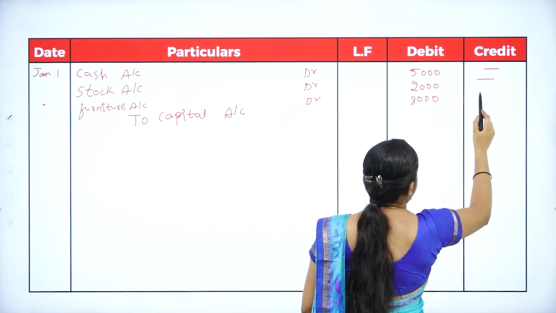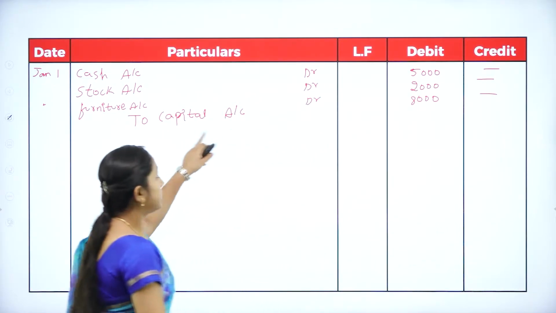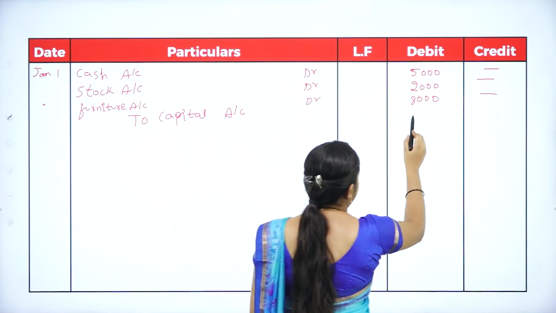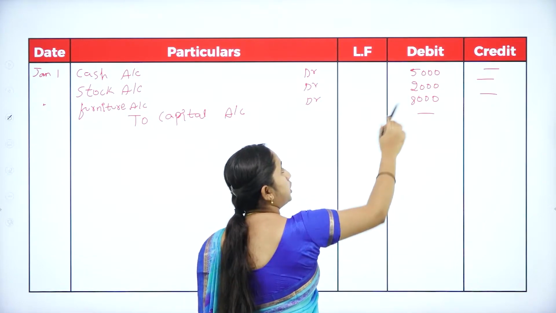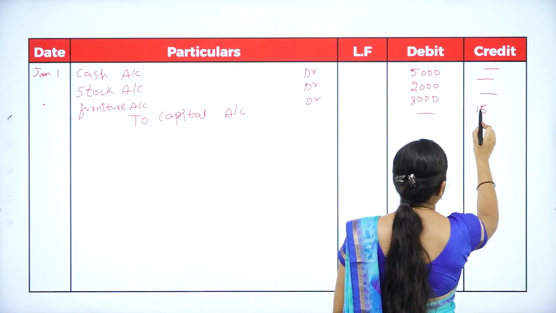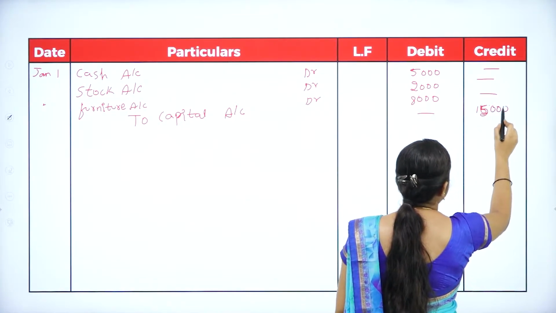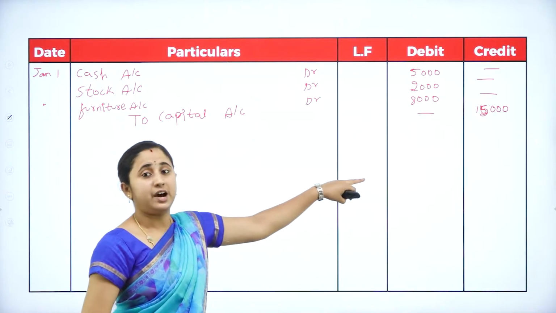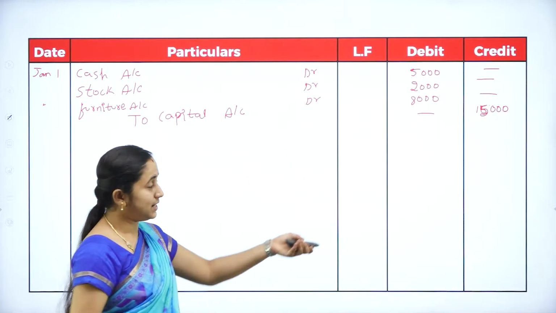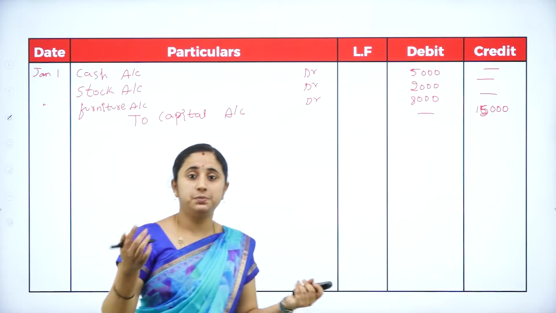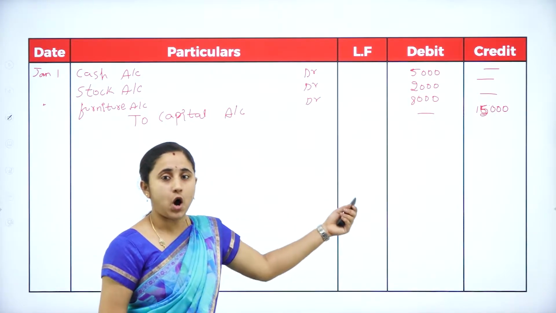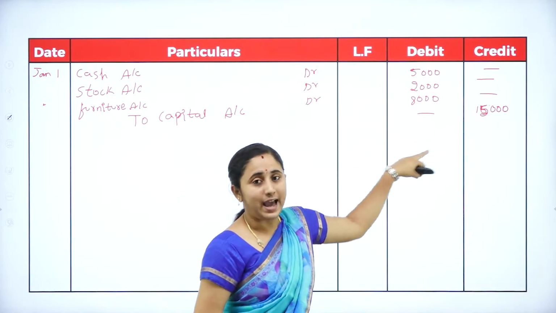Here the credit column is blank, and to capital account, which is credited, you need to write on the credit side the total of 5,000, 2,000 and 8,000, that is 15,000. The double entry system is used to balance the accounts between assets and liabilities. The debit and credit should be balanced. If it is not tallied, something is wrong. So here it is tallied.